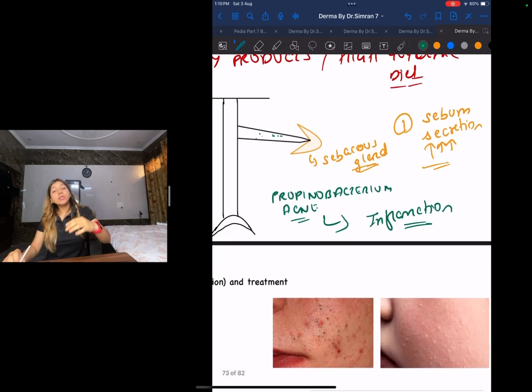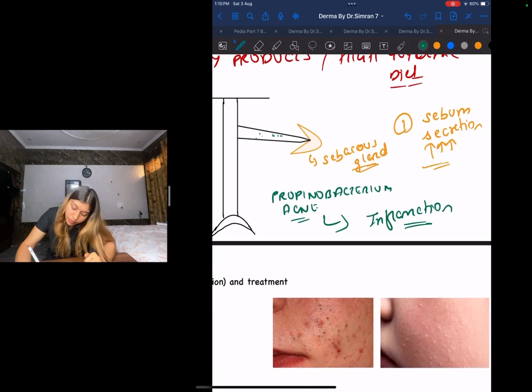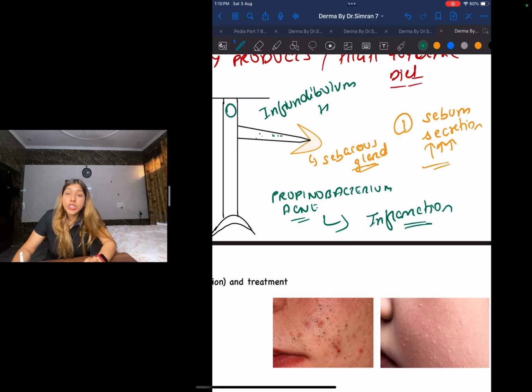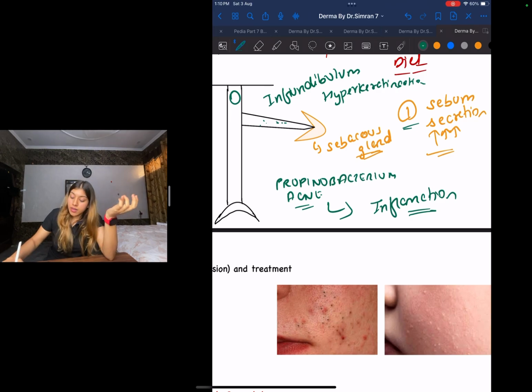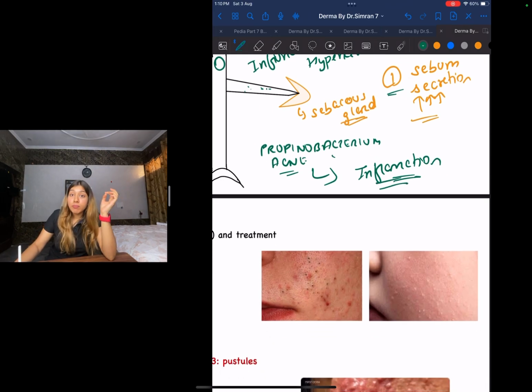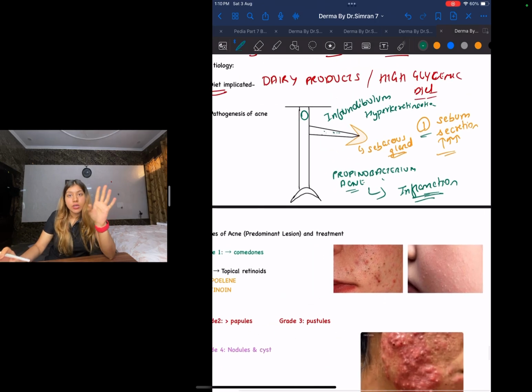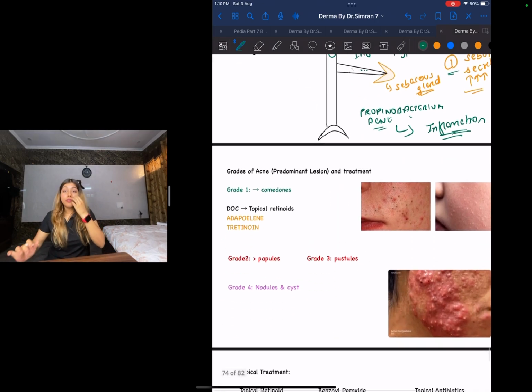And your infundibulum will show hyperkeratinization. So all you need to know is, first, there is an increase in sebum secretion. Also, this propionibacterium acnes starts accumulating. This bacteria will cause inflammation. Now what you guys need to know is the different grades of your acne.